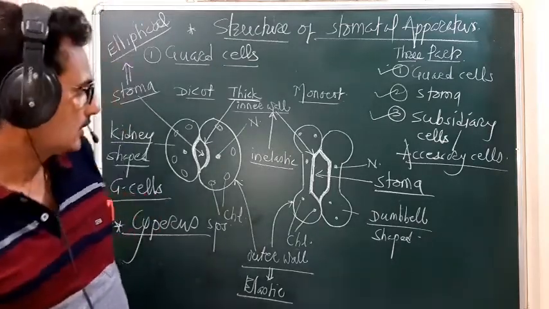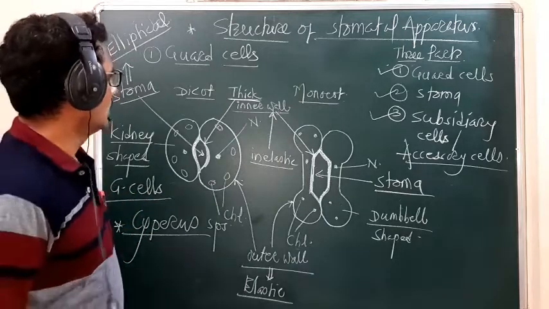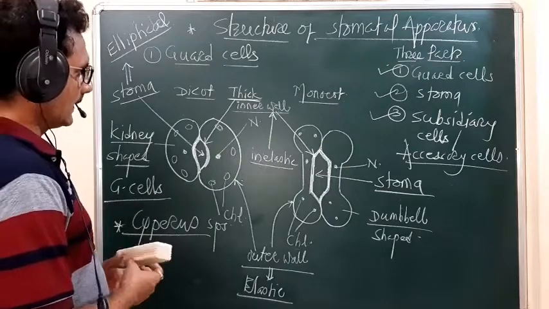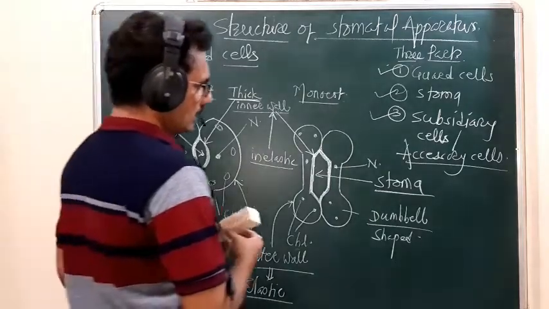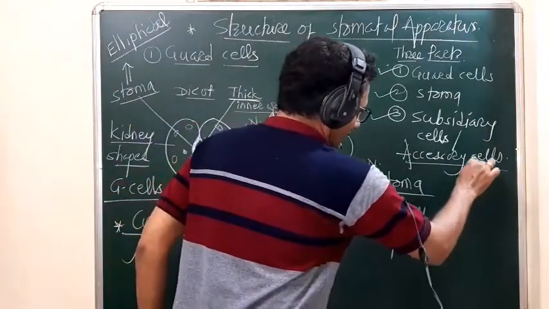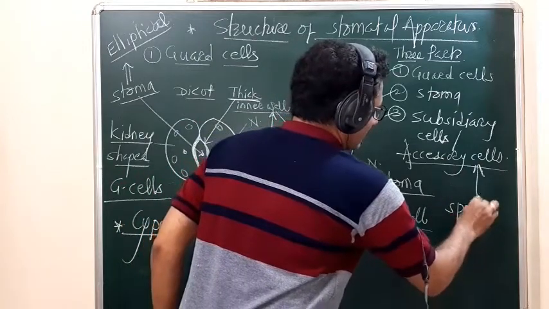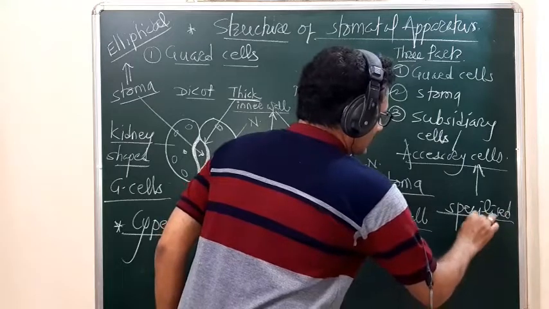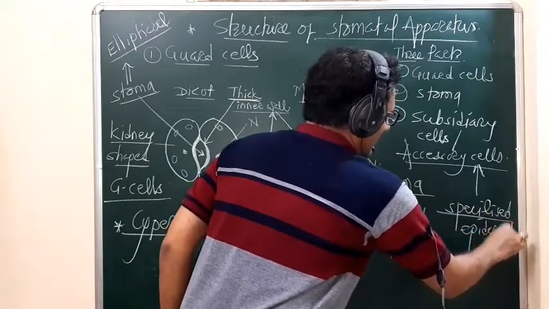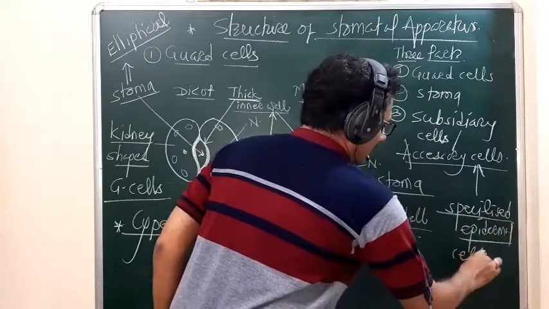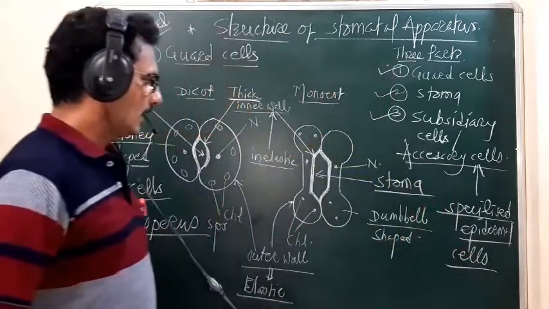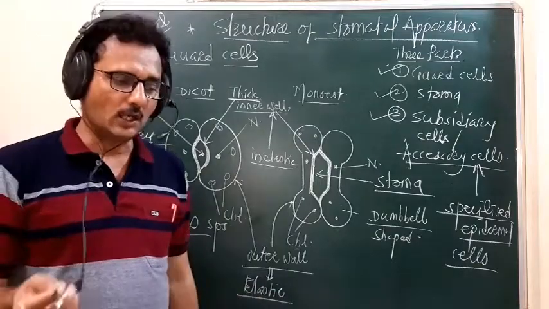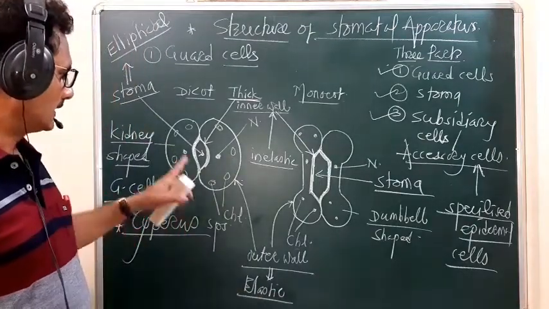And these specialized epidermal cells are present all along the side of the guard cells.